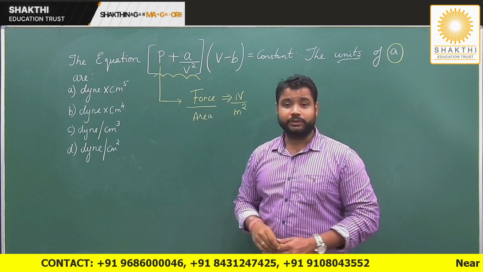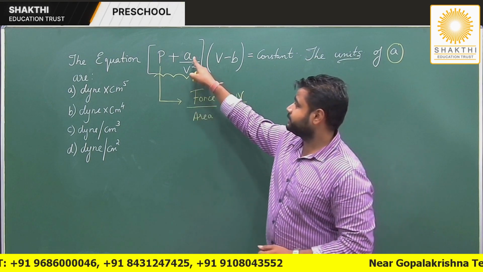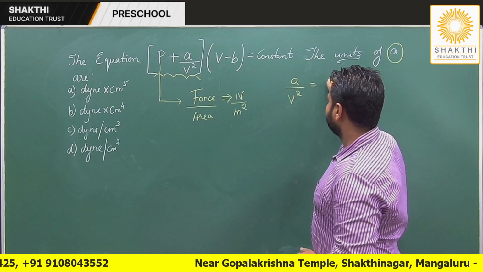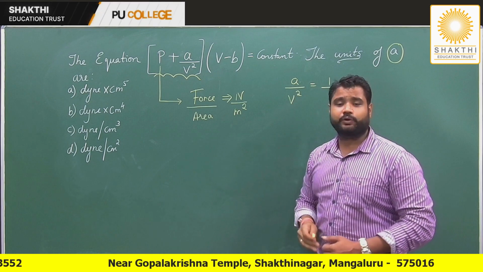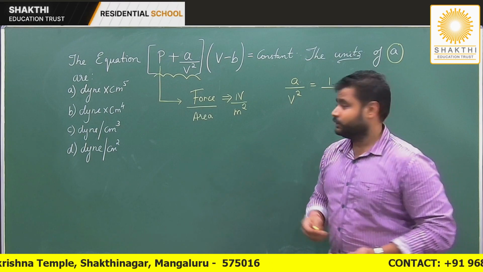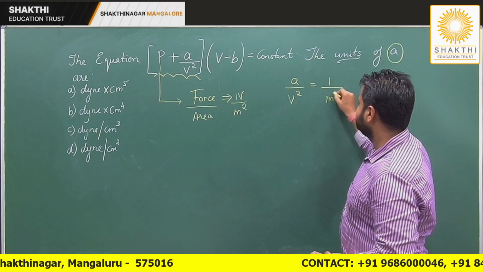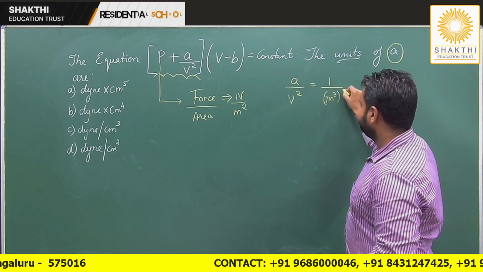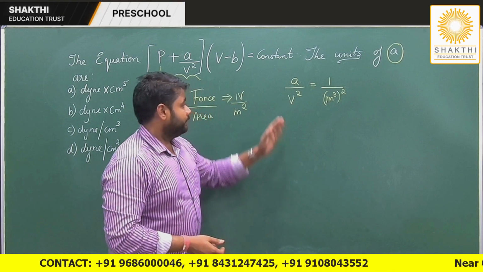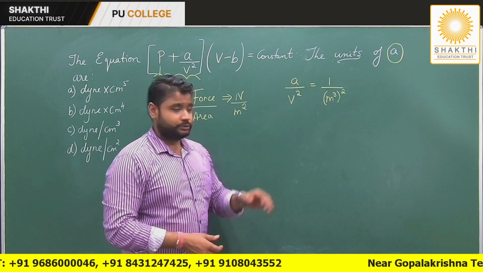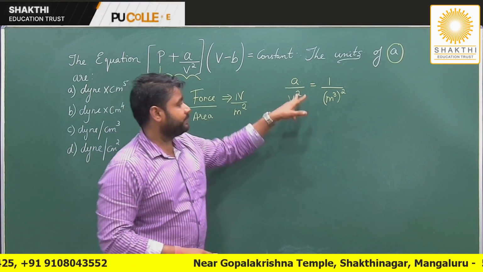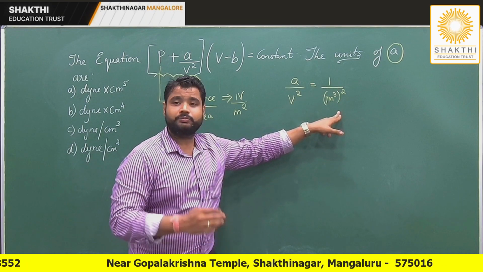So that's the unit. Next, I am interested in this term, that is A divided by V square. So can I say that V stands for volume? So how do I define volume, or what is the SI unit of volume? So can I say that the SI unit of volume is meter cube? But there is a square. So can I write it as meter cube the whole square? Yes or no? Now let me put all the things together. So the unit for P is Newton per meter square. And the unit of A by V square is nothing but 1 by meter cube the whole square.